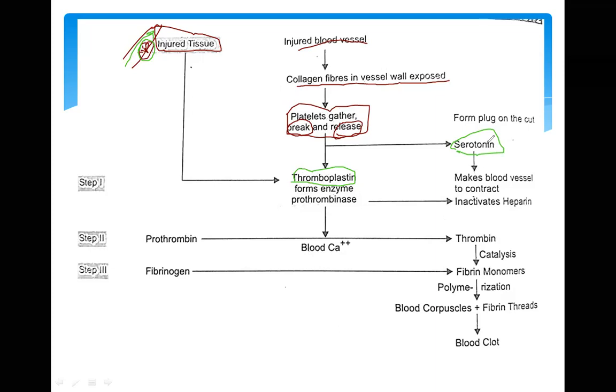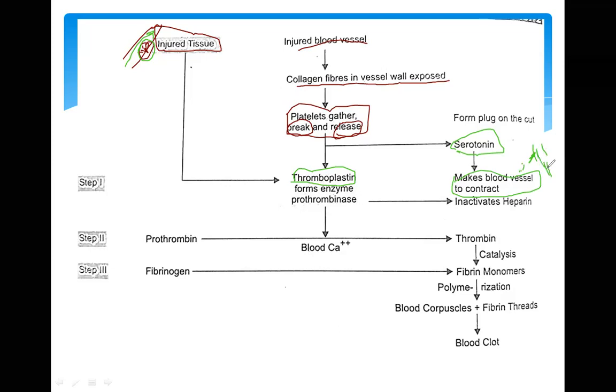So this serotonin makes the blood vessel contract. Suppose there is a cut in a vessel, in blood cells, and bleeding starts; blood comes out in drops or in whatever way. But what can happen if this is a blood vessel present in this region?